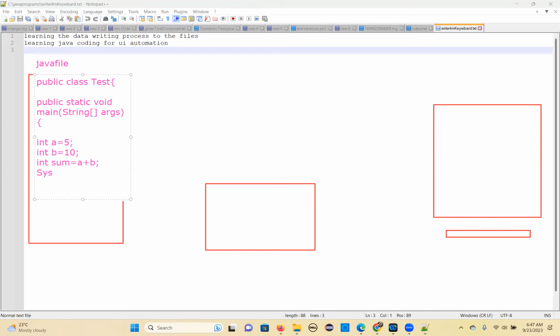Then I want to print. The output a plus b is stored in the sum variable, so I want to print that value. That's it, I'm closing my file. This is the code you will write, simple.